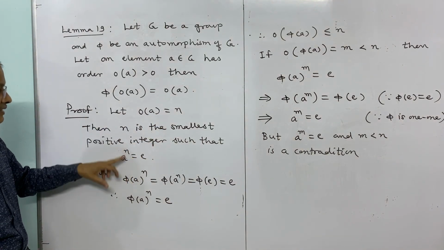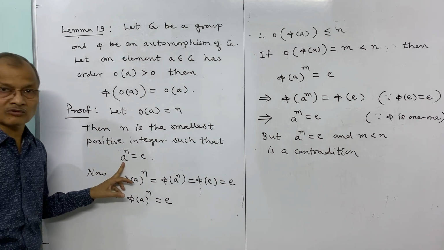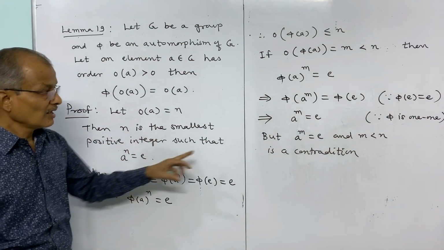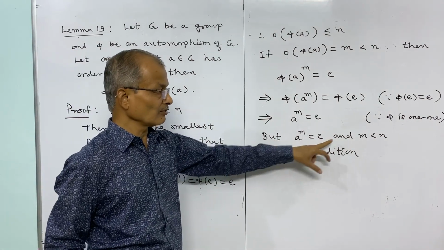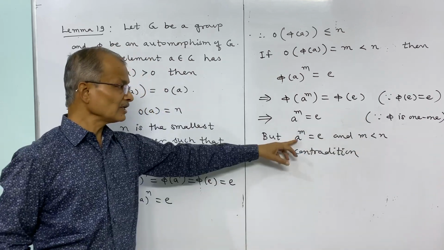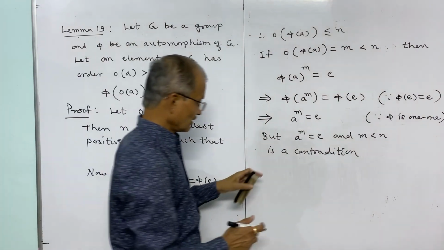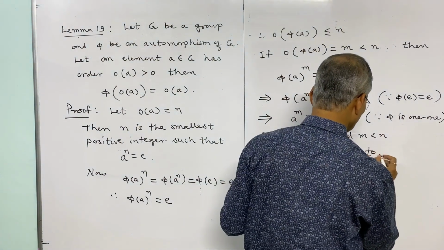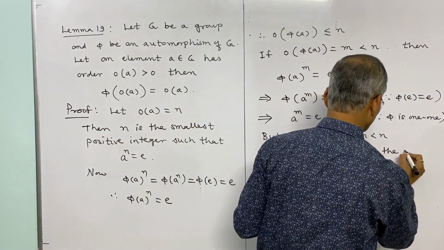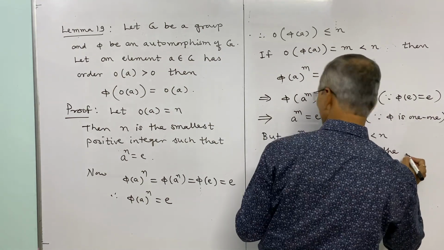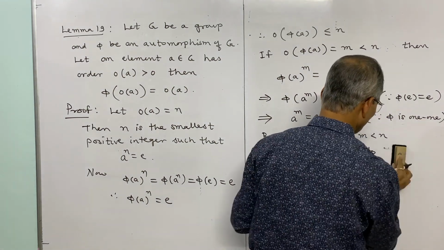So here n is the smallest integer such that A to the power n is equal to E, and A to the power m will not be equal to E because m is less than n. If it is so, then we have considered the order of A is equal to m. It's a contradiction to the order of A being equal to n.